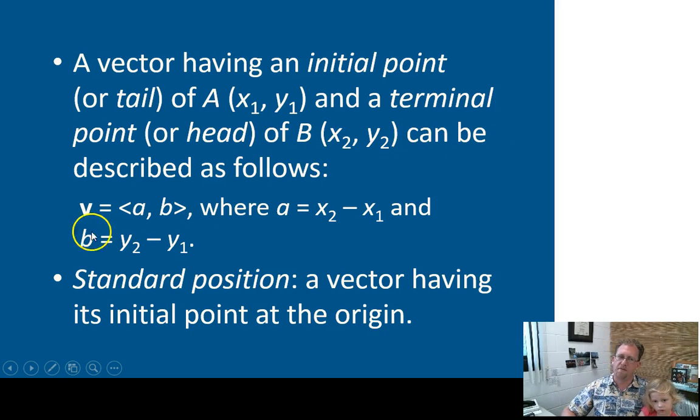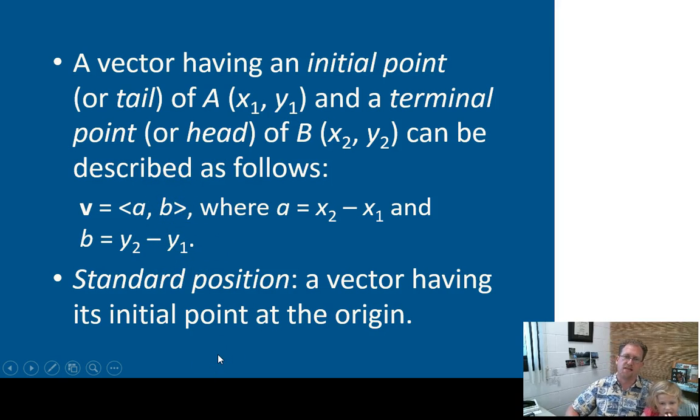And we can describe a vector as a comma b, the change in x and the change in y. We always put x before y. X comma y, well, this is kind of like delta x comma delta y. That's the way that it's expressed in the physics books. So A is change in x, B is change in y. You start with the terminal minus the initial, and you'll get a value for the change in x, or A, and a value for the change in y, or B.